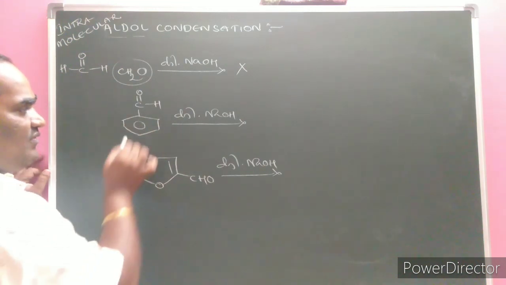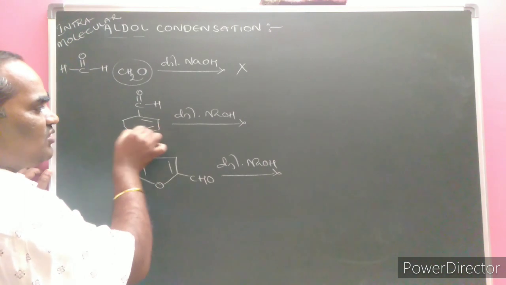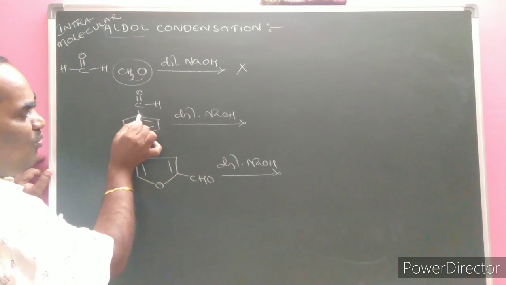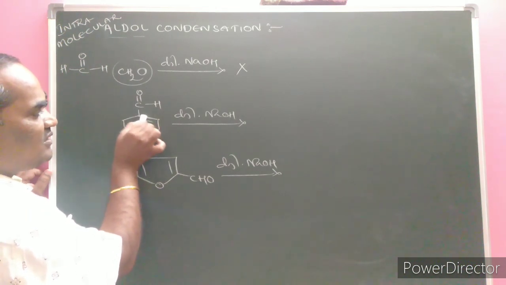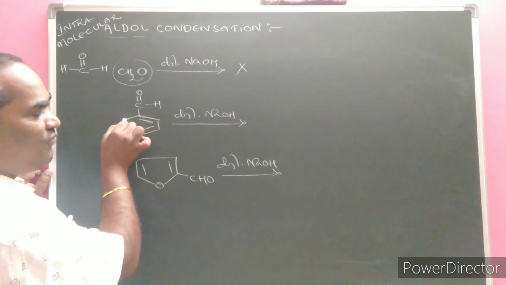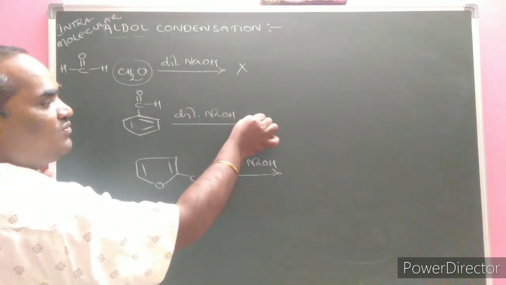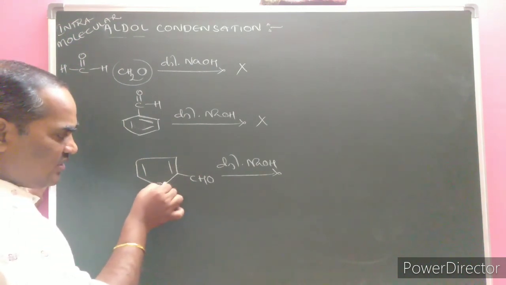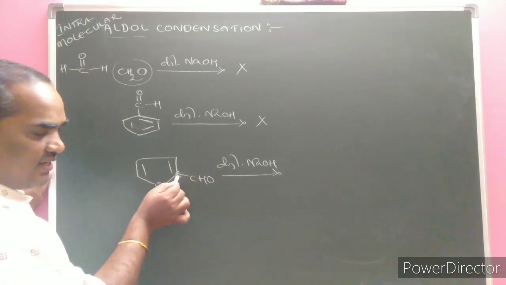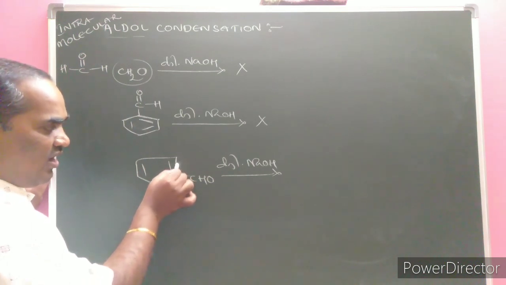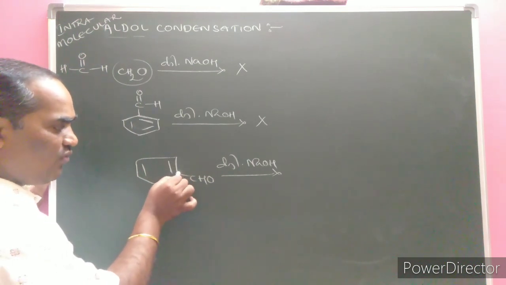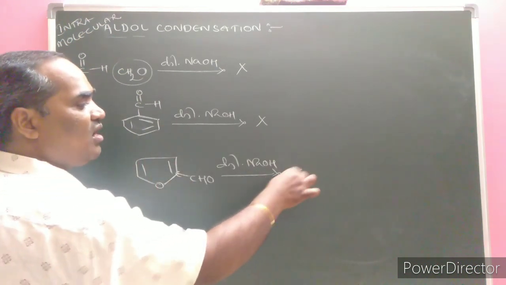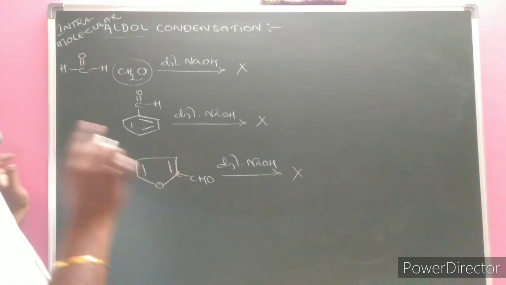Where benzaldehyde is given, the structure is like this. Here the carbon next to the functional group, the alpha carbon atom, is there. But as far as the valency of this carbon atom is concerned, 1 bond, 2 bonds, 3 bonds and 4 bonds, there is no hydrogen atom. That is why it also does not undergo aldol condensation. Here furfural is given. Here a carbon atom is present, the functional group is here, and the next carbon is alpha. The alpha carbon atom has 1, 2, 3, 4 bonds completed. Here also there is a lack of hydrogen atom. Hence it also does not undergo aldol condensation.